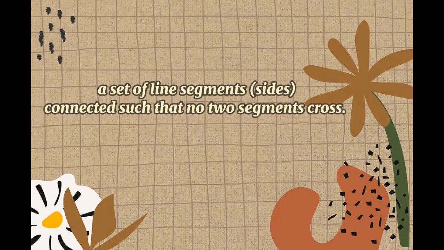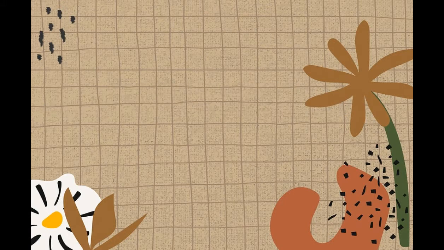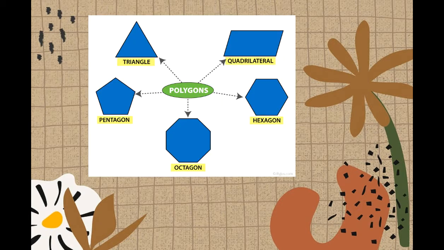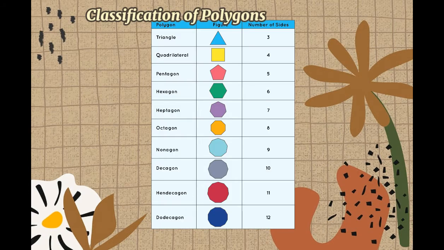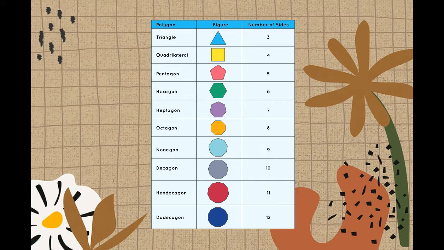A polygon is a set of line segments connected such that no two segments cross. We have here the polygons. So these are the polygons. So we also have here the classification of the polygon. So these are the classifications of polygon, which are triangle, so number of sides is 3, quadrilateral, pentagon, hexagon, heptagon, octagon, nonagon, decagon, dodecagon. So these are the number of sides.